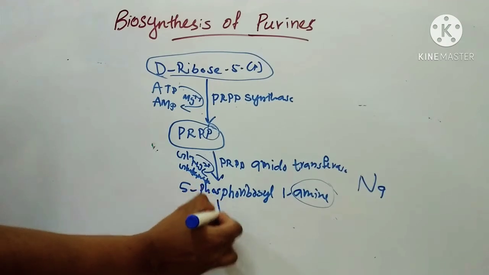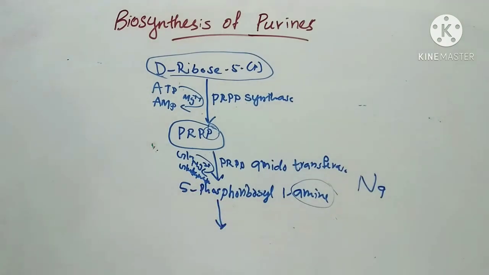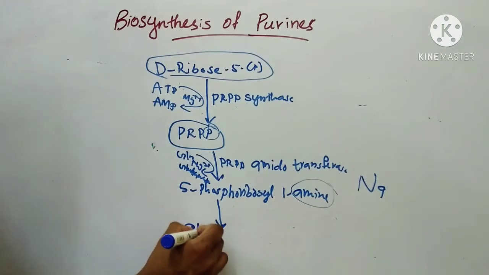Then next is the third step. Third step is formation of glycinamide ribotide.